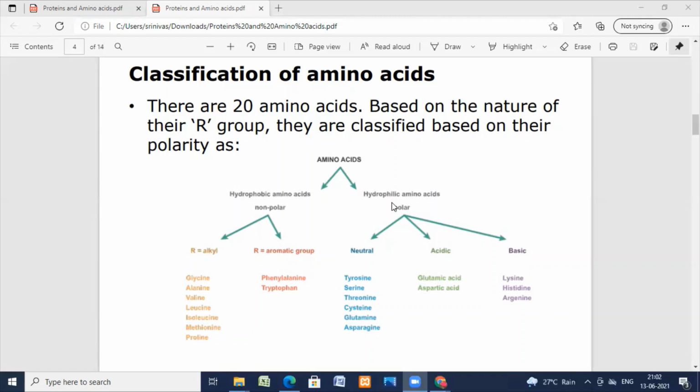And coming to the next one, the polar hydrophilic amino acids, the third category is basic amino acids. In these basic amino acids, we have more basic groups than acidic groups. So yes, you have an acid group too, but the number of basic groups is more. In these basic amino acids, lysine, histidine, and arginine have more NH2 groups.